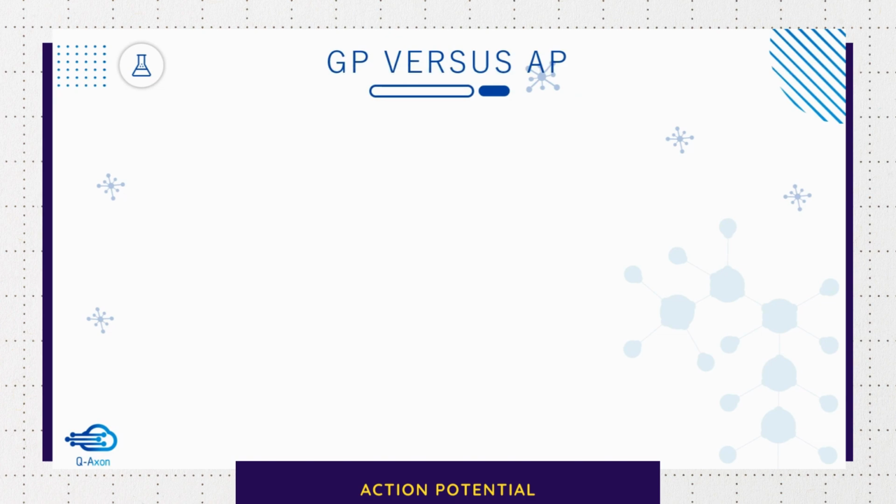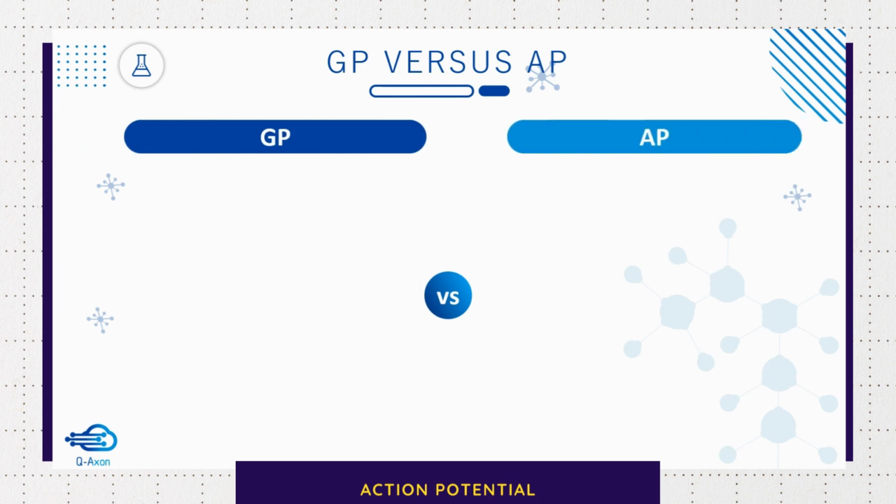So what we learned in this topic was that an excitable tissue can respond in two ways to a stimulus. If the stimulus is subthreshold, then the tissue responds by generating a graded potential, whereas if the stimulus is threshold or above, the tissue generates an action potential. So in this slide, let's summarize the important differences between the graded potential and the action potential.